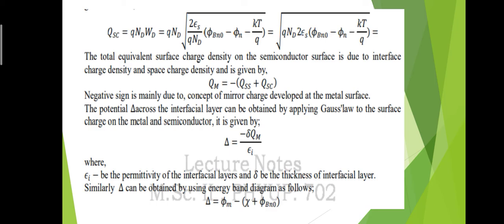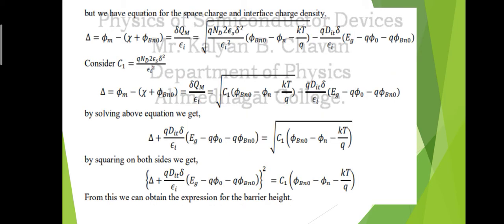So we get the value of delta in this way, and above we got the value of delta from the Gauss law. Then we equate these two values for delta, and we get delta is equal to phi m minus, in bracket, chi minus phi bn0, which is equal to delta QM divided by epsilon I. We equated these two quantities for delta, then we get this equation.